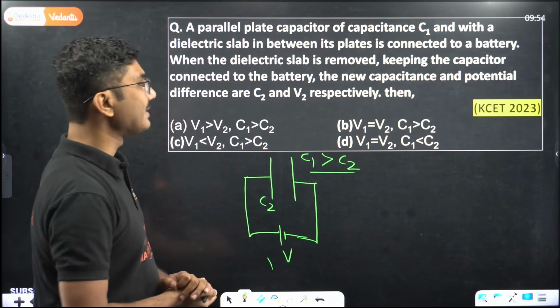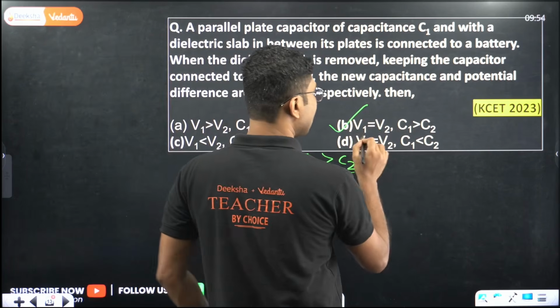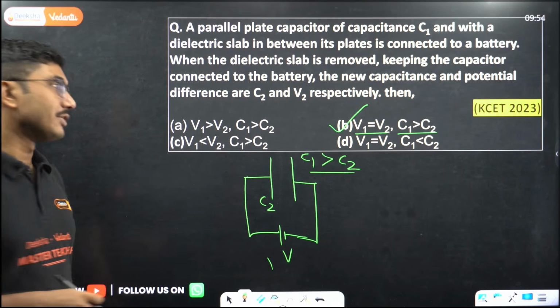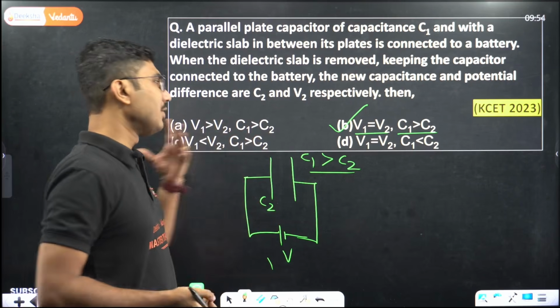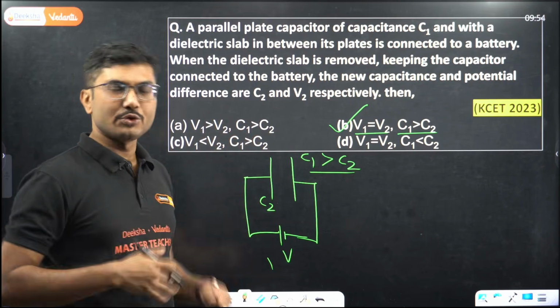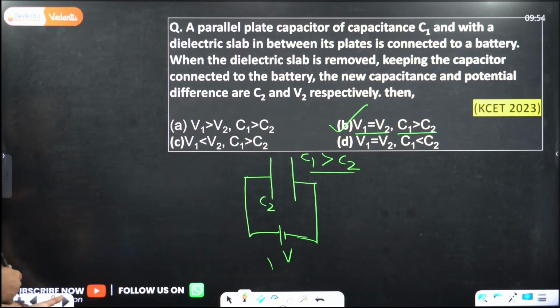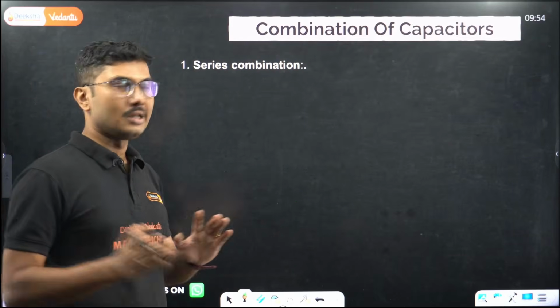So the correct answer is option B, V1 equals V2, C1 greater than C2. This is a very easy, analytical question. If you understand this concept, you should be able to answer it within 30 seconds. Reading the question and solving should not take more than 30 seconds if you are clearly aware of it.